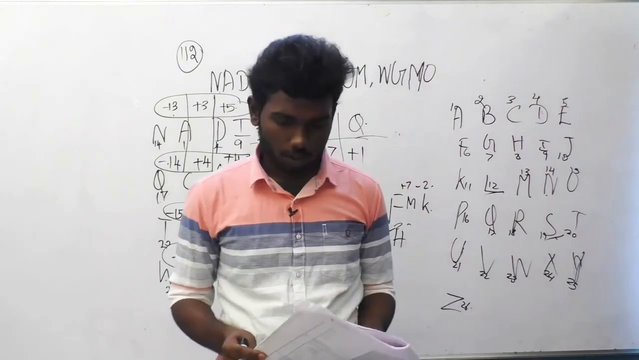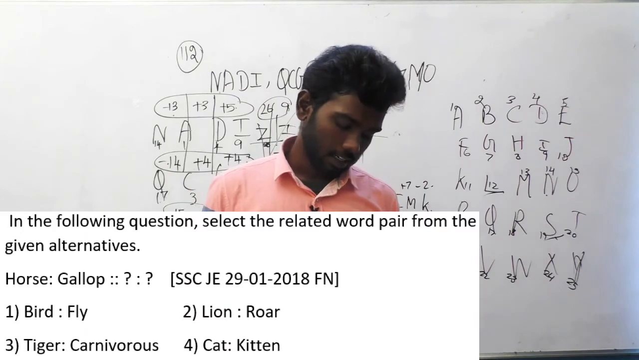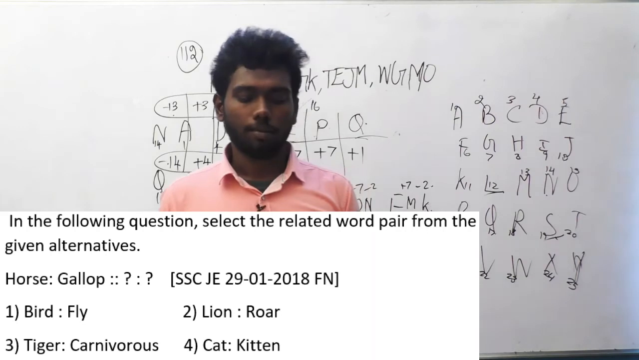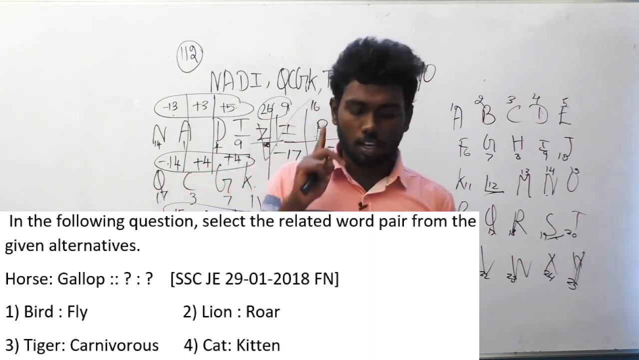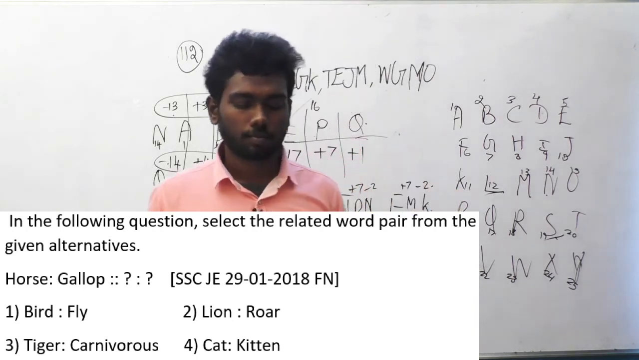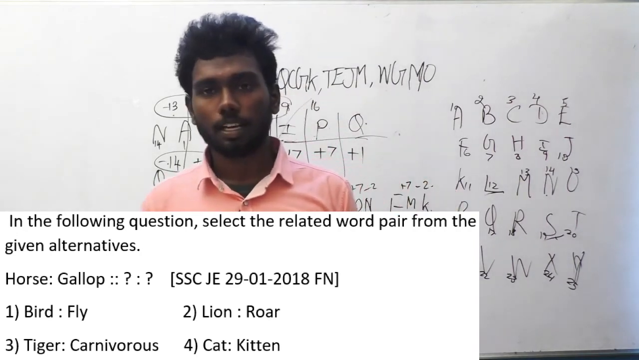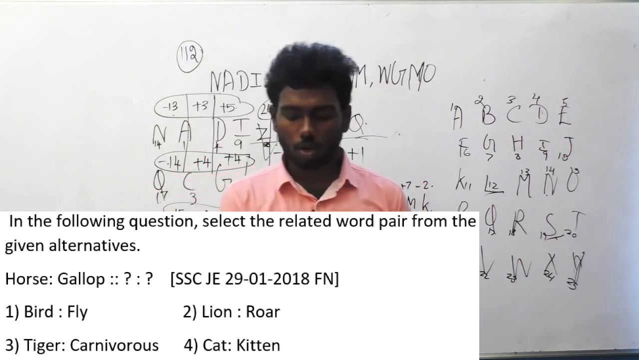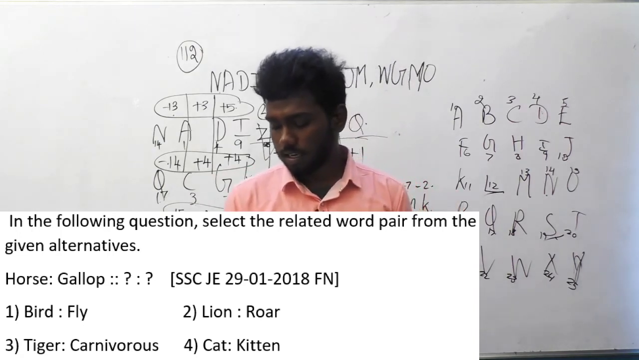So let's move on to the 121st question. In the following question, select the related word pair from the given alternatives. Same alternative questions are repeating, guys. You have to be careful. You have to prepare for this. Horse is to gallop implies dash. This is a good question. Actually, it explains something different. The options are bird is to fly, lion is to roar, tiger is to carnivorous, cat is to kitten.